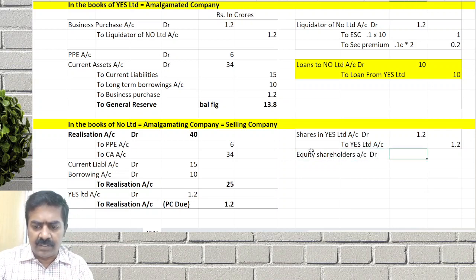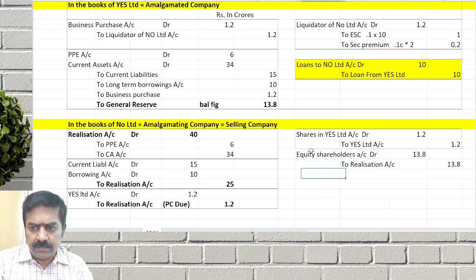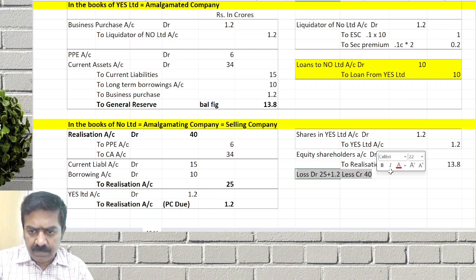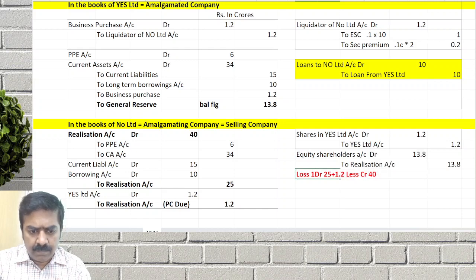net loss. How much loss? 13.8 to realization account. Loss is equal to the 25 plus 1.2 in the debit side minus the 40 in the credit side, in the realization account.